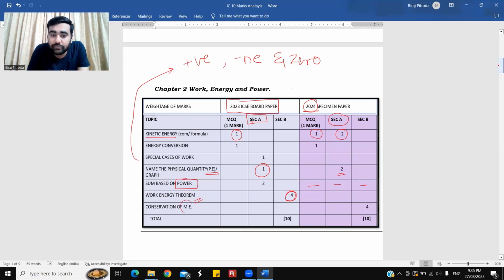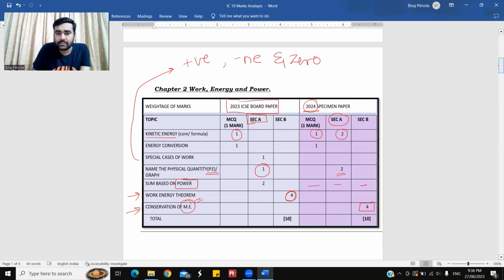Conversion of mechanical energy. That's the total energy based question, students. There was a question based on a simple pendulum kind of concept, where we need to find the total energy of that pendulum or the bob. That was seen for 4 marks. Honestly speaking, students, this work energy theorem and this total energy of the mechanical energy kind of concepts were similar, they both were almost similar.